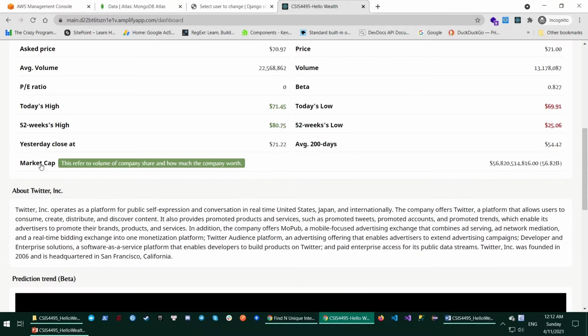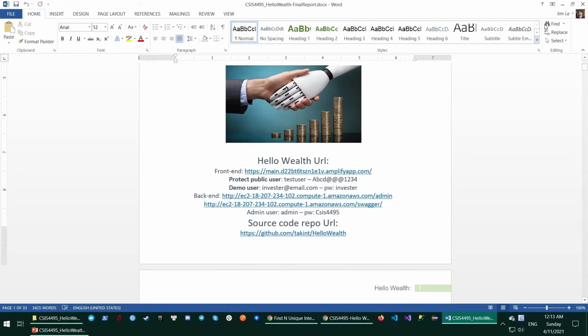And you can explore the platform. After we submit the report, you can also visit the website from the link we provide in the report to play around with the platform.